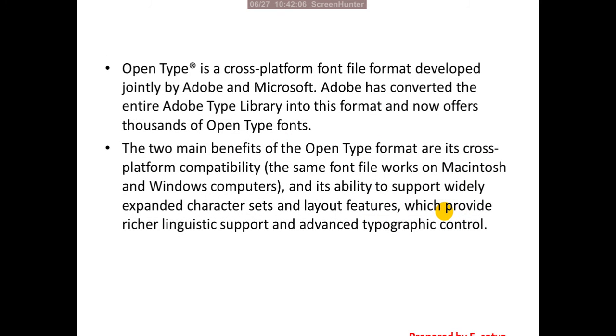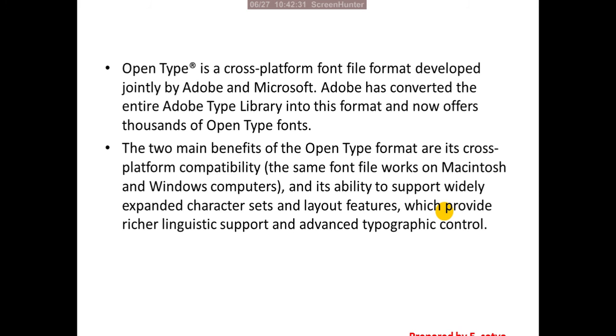Next category is OpenType. After TrueType, here we have OpenType. OpenType is a cross-platform font file format developed jointly by Adobe and Microsoft. Adobe has converted the entire Adobe Type library into this format and now offers thousands of OpenType fonts.